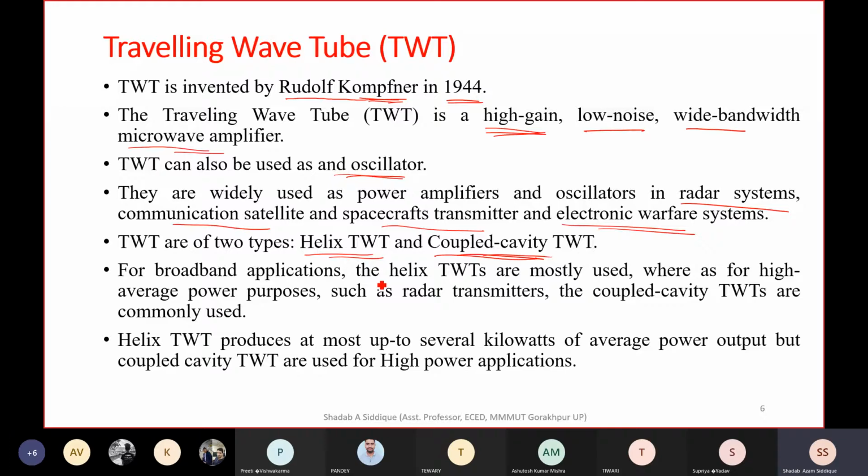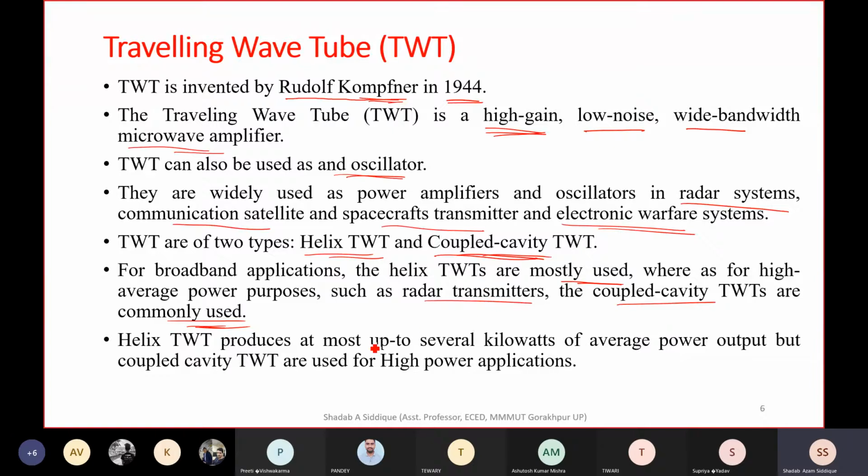For broadband applications, helix traveling wave tubes are mostly used, whereas for high average power purposes such as radar transmitters, coupled cavity TWTs are commonly used.